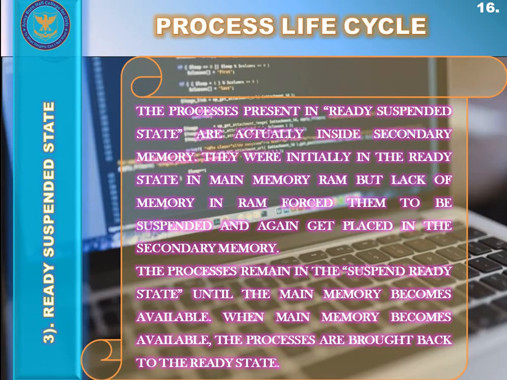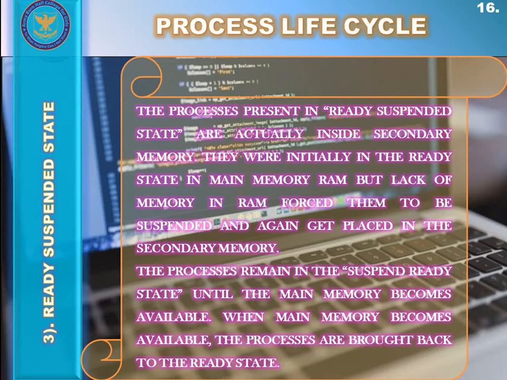Now, after the new state and the ready state, in this extensive study of the life cycle of a process, the third state is the ready suspended state. The processes from the ready state get transferred by the operating system into the ready suspended state, as they were initially present in the ready state inside the main memory, RAM.